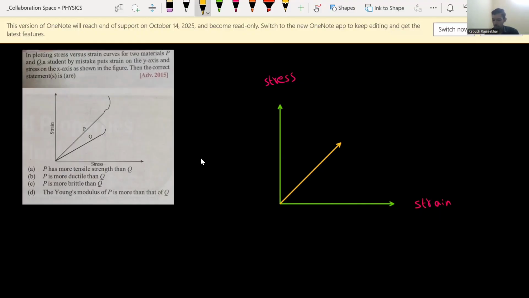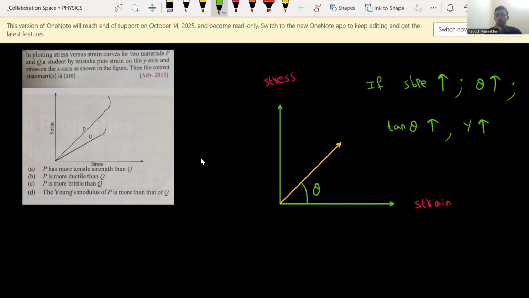So if strain is taken on the x-axis, stress on the y-axis, and the angle is theta, from this we can write: if the slope increases, the theta value increases. Of course, theta more means slope is more. If theta is more, tan theta value is more. Tan theta value more means nothing but Young's modulus is more for this given graph.